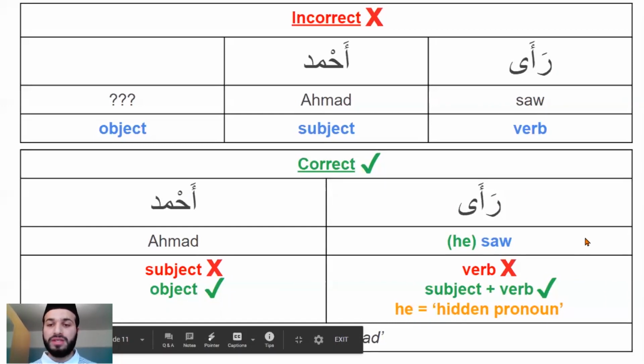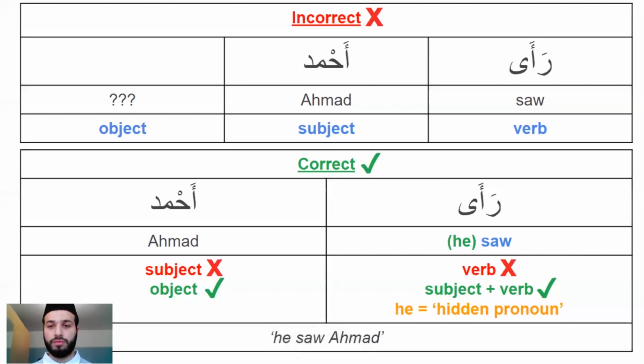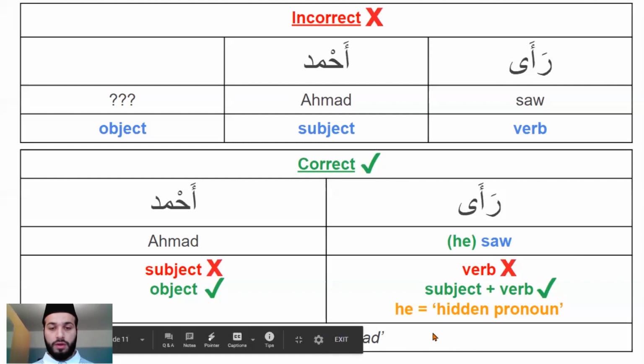A hidden pronoun is that pronoun which is already inside the verb, because like French and Spanish, for example, every single verb has a different form according to which person's doing that verb. So therefore, when you see ra'a, three letters like that, you know it's a past tense verb. And it's a past tense masculine verb, so you know he is the person doing it. So when you see ra'a Ahmad, it means, as we have down here, he saw Ahmad, rather than saw Ahmad something else.